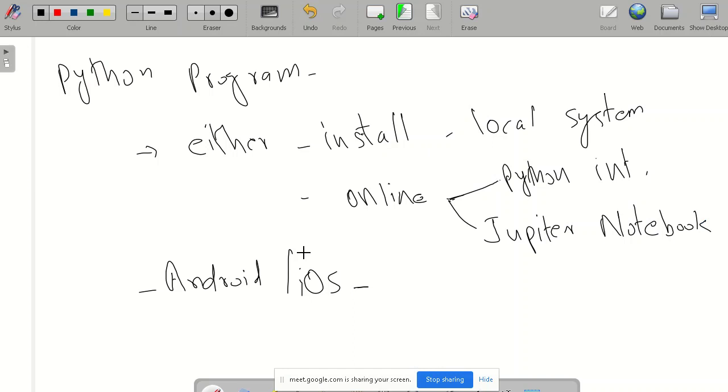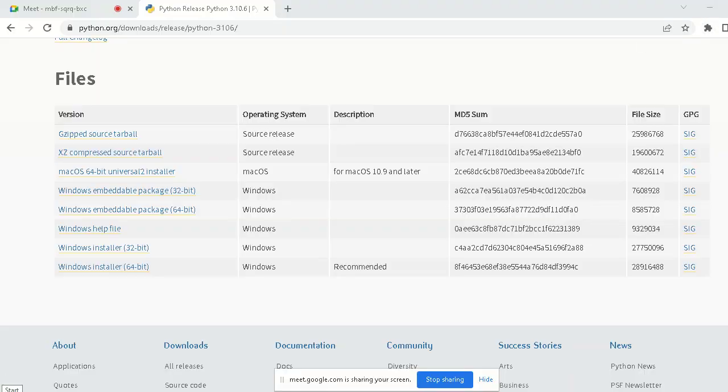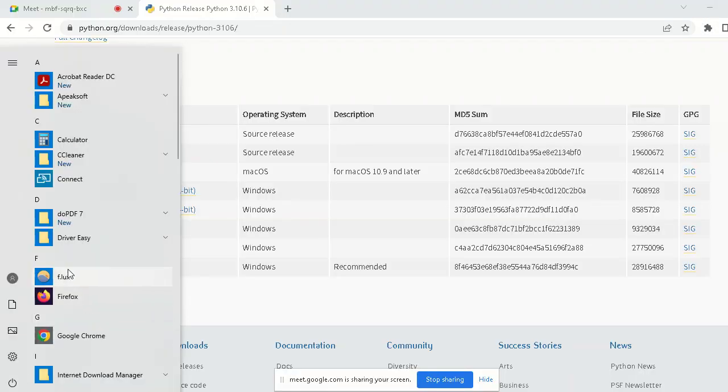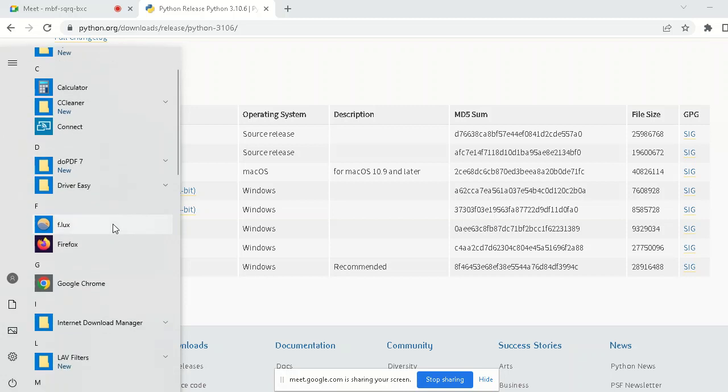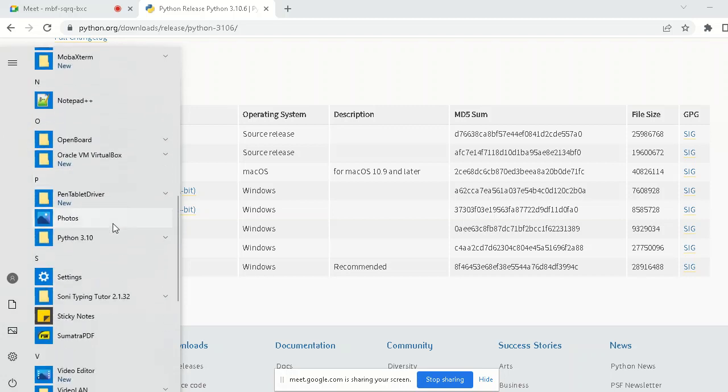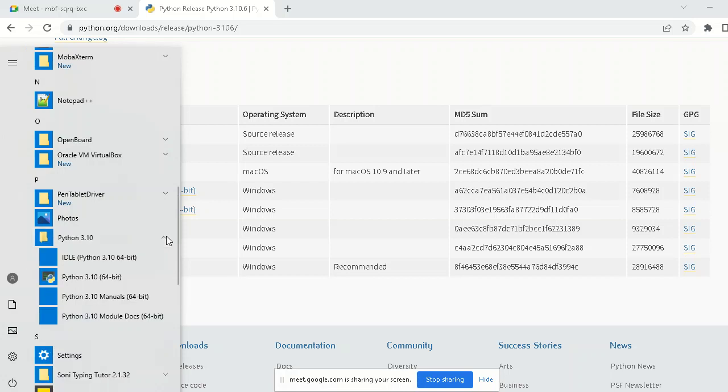So this is how, after installing Python software, we will get one folder in Program Files, for example Python 3.10.